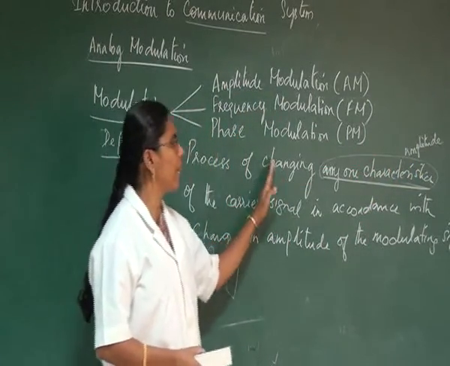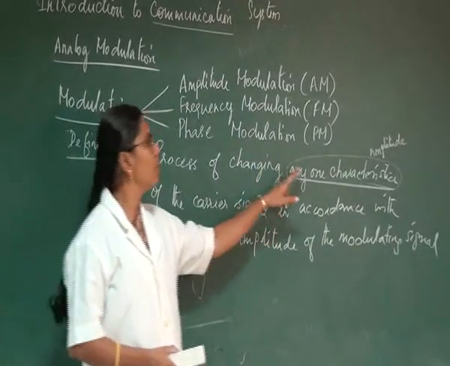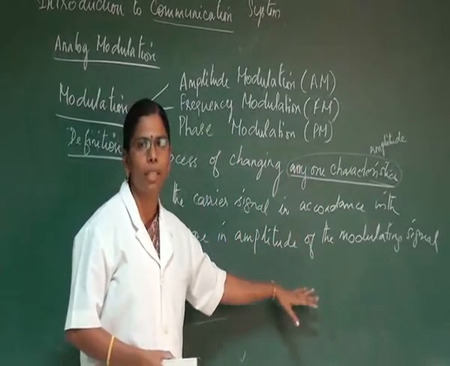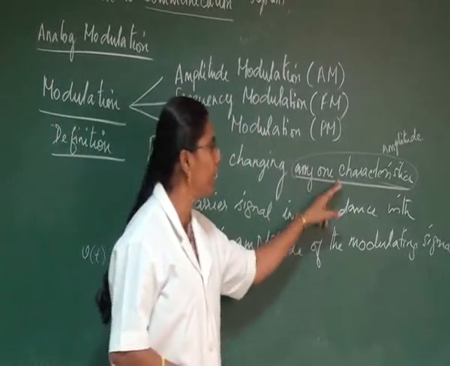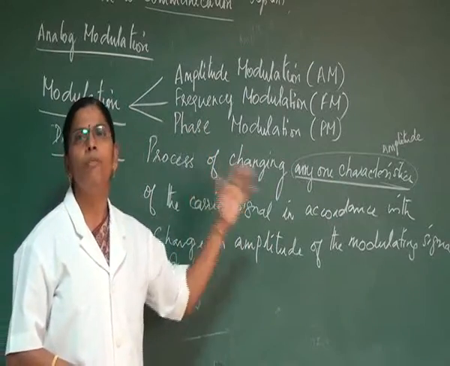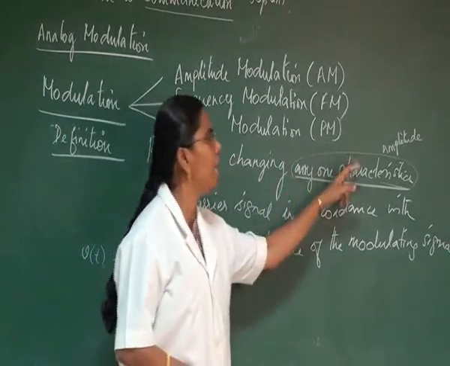Likewise, the process of changing, instead of amplitude, if we make it frequency, it will be the frequency of the carrier signal in accordance with the change in amplitude of the modulating signal. That will be the definition for frequency modulation. And if we make it phase, that will be the definition for phase modulation.